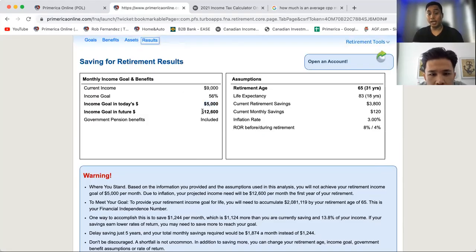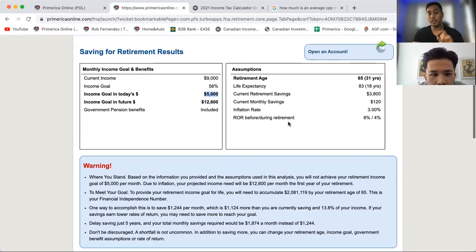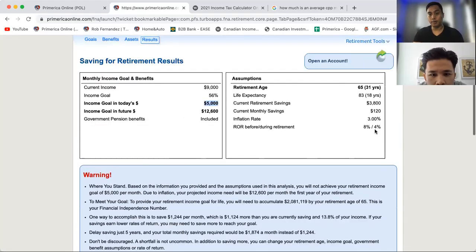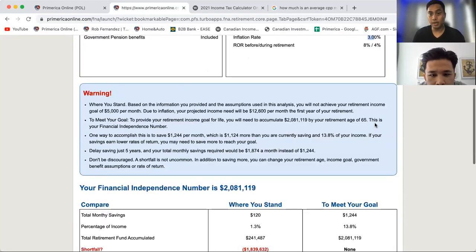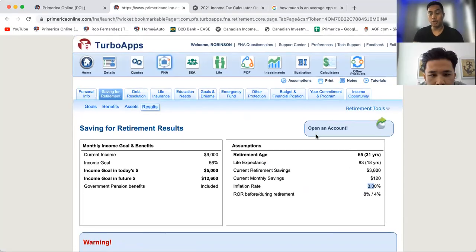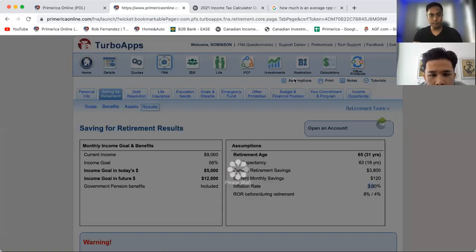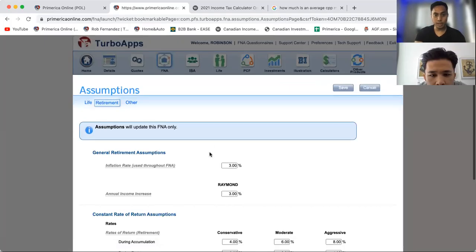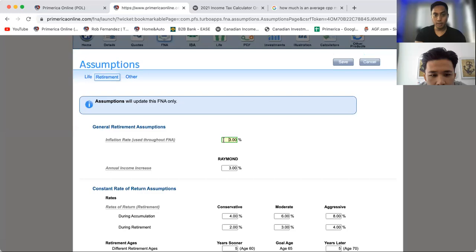Look at this, by the time he's retired, or by the time he gets to that age, his 5,000 is going to be worth 12,000 because of inflation. Now we're putting inflation at 3%, right here. If you want to change the inflation rate, you can. All you got to do is click on assumption, right? And then you see how it says 3%.